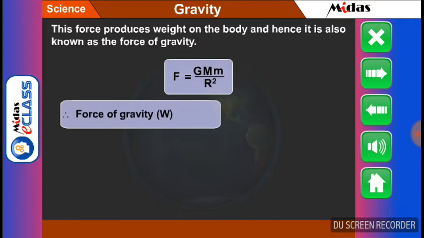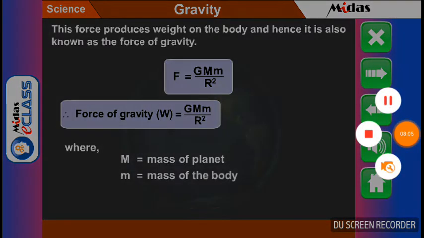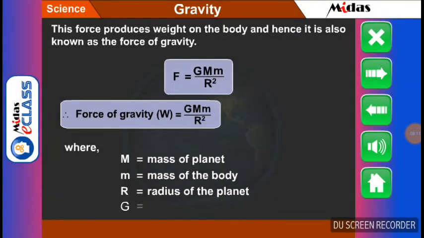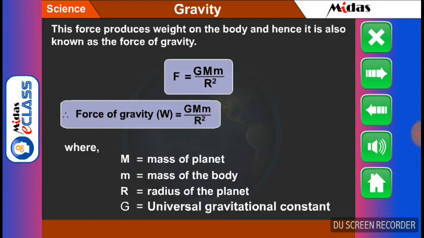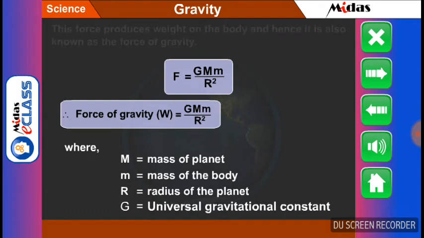Therefore, force of gravity denoted by W is equal to the product of G, capital M and small m divided by R square, where capital M stands for mass of planet, small m denotes mass of the body, R denotes radius of the planet, and capital G is the universal gravitational constant.